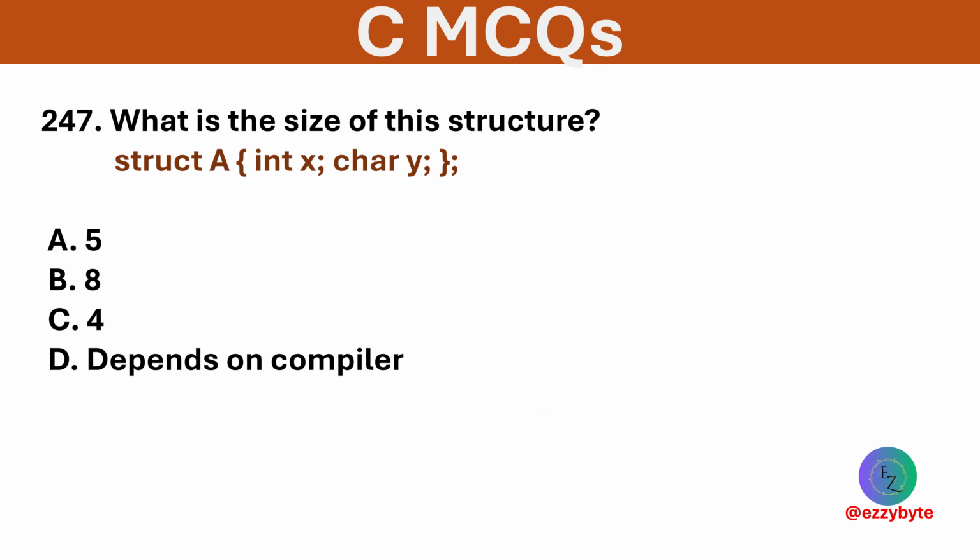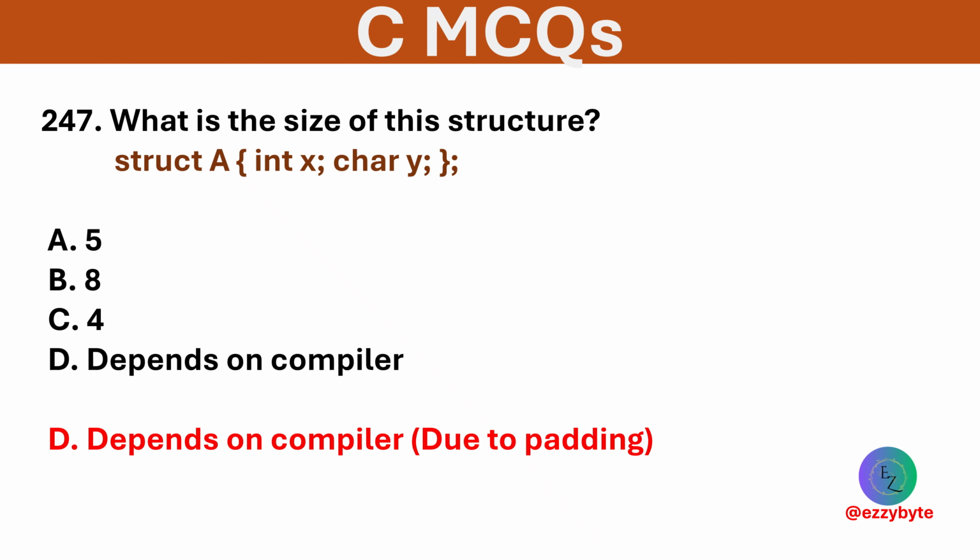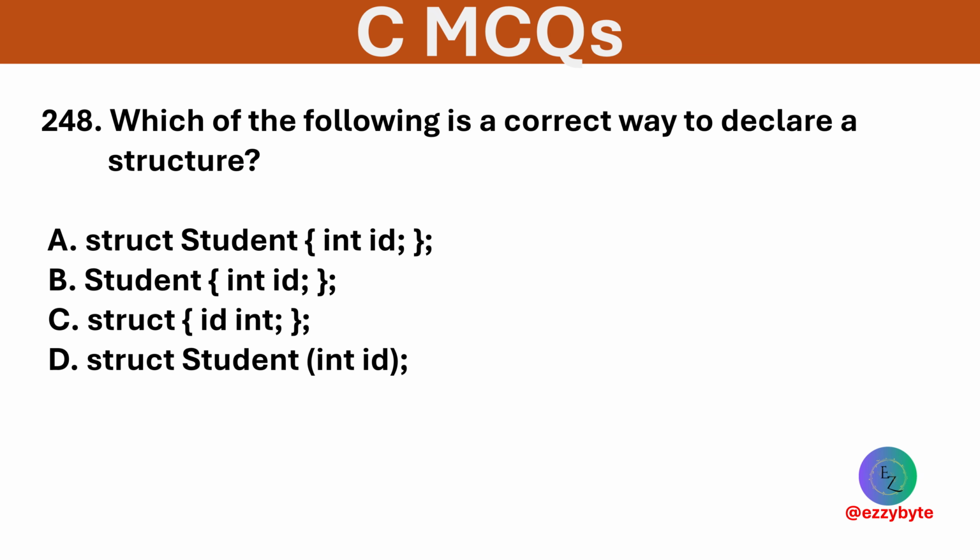What is the size of this structure? Options are 5, 8, 4, and depends on compiler. Option D is correct. Size varies due to padding or alignment rules by the compiler. Which of the following is a correct way to declare a structure? Options are given below. Option A is correct syntax. Use the struct keyword followed by the name.